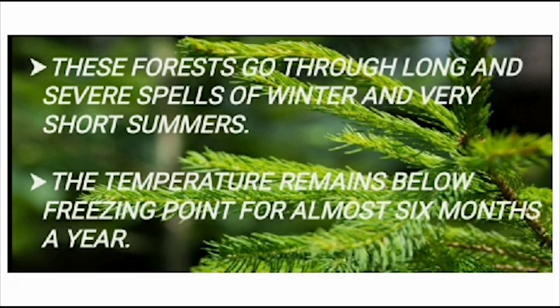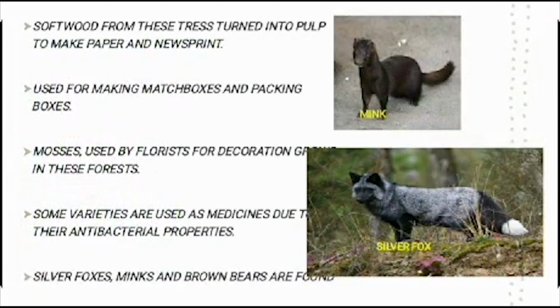These forests go through long and severe spells of winter and very short summers. The temperature remains below freezing point for almost 6 months a year. Tall, cone-bearing softwood evergreen trees such as fir, pine, cedar, and spruce are found in these forests. Softwood from these trees can be turned into pulp to make paper and newsprint.